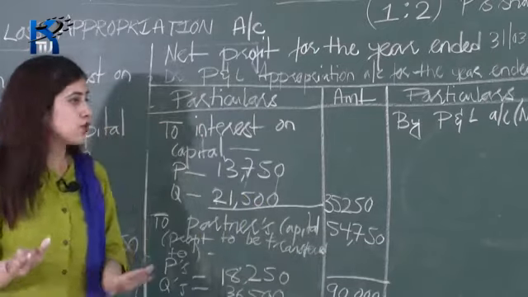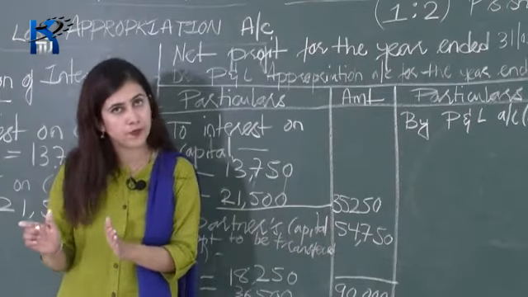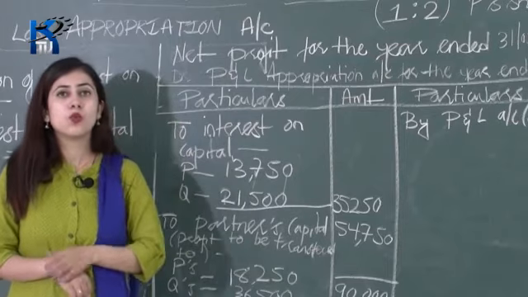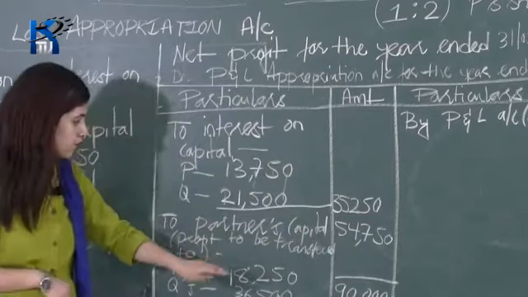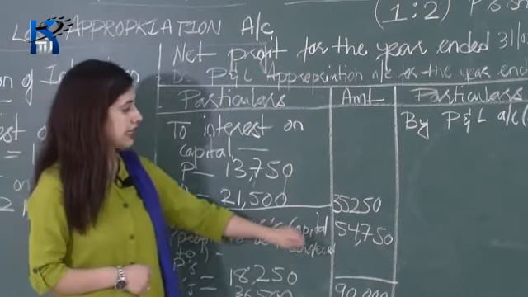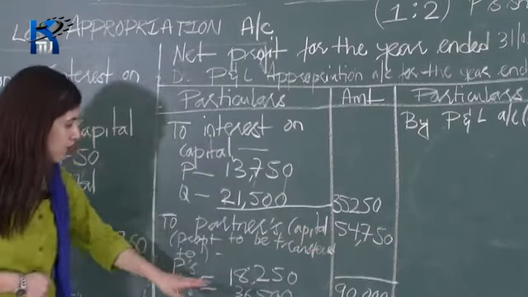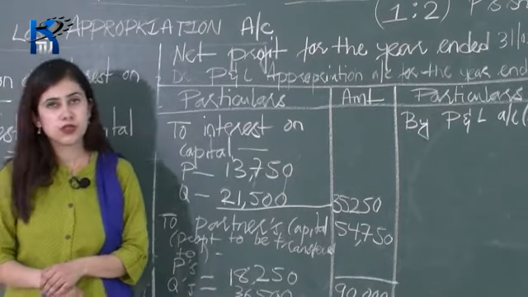Now you have to distribute this profit between P and Q in the ratio 1:2. That means P will get 1/3 of 54,750, that is 18,250 rupees, and Q will get 2/3 of 54,750, that is 36,500 rupees. Okay, so this much for today. Thank you.